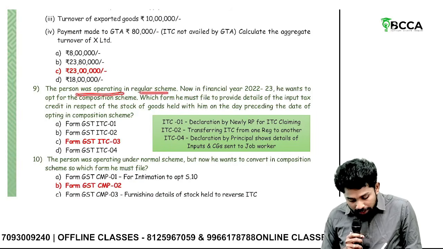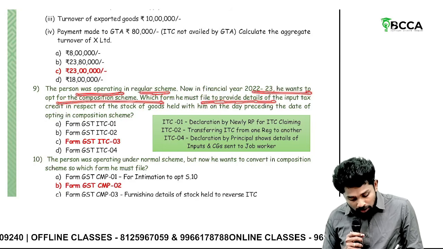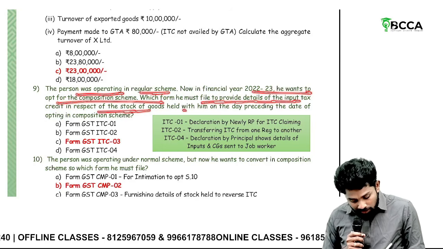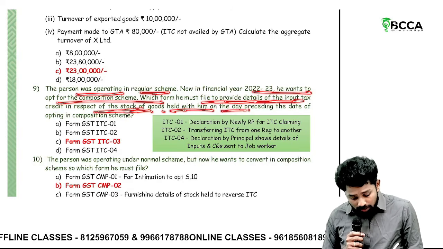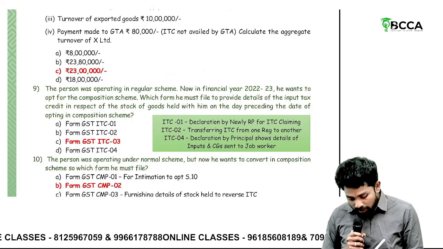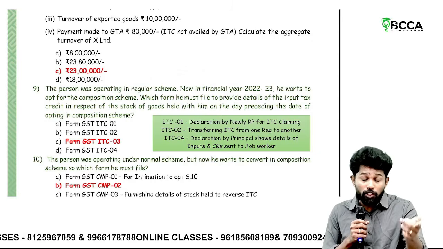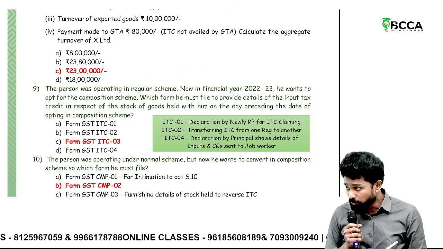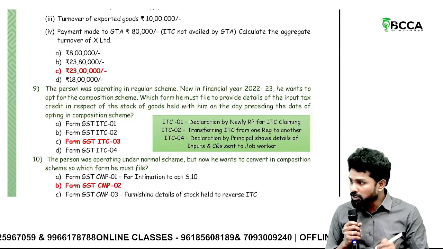The person was operating in regular scheme. Now he wants to opt for composition scheme. What form does he need to file in order to provide details of input tax in respect of ITC? Sir, now when he is converting from regular to composition scheme, he needs to reverse the ITC which he has availed. That would be made through ITC 03. When he is coming from composition to regular, then ITC 01. Okay. Composition to regular, ITC 01. Regular to composition, ITC 03.